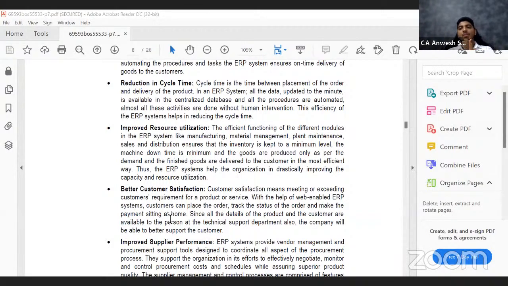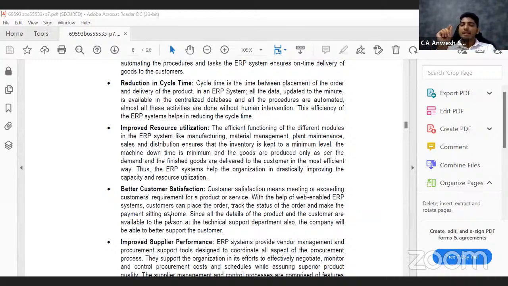Next point is better customer satisfaction. Now, what does this mean? It's a simple thing. When the customer gets their goods very fast, services very fast, invoices very fast, reminders very fast, customers are happy. That's it. Next.